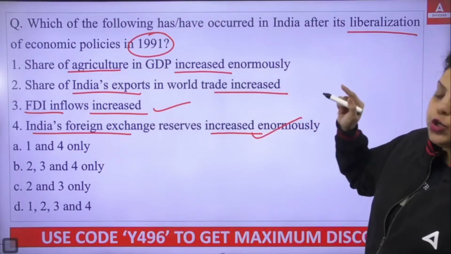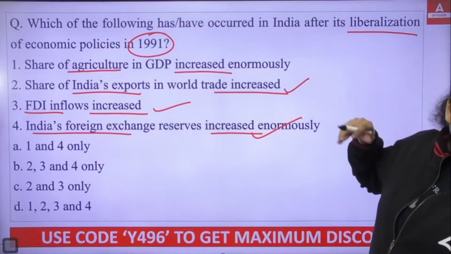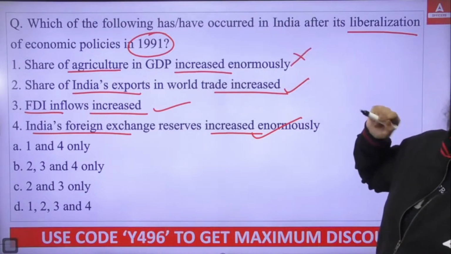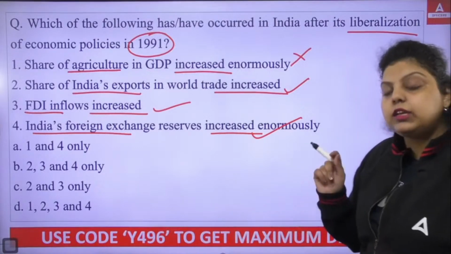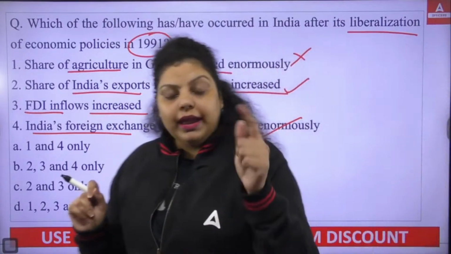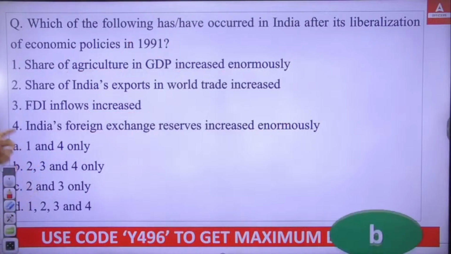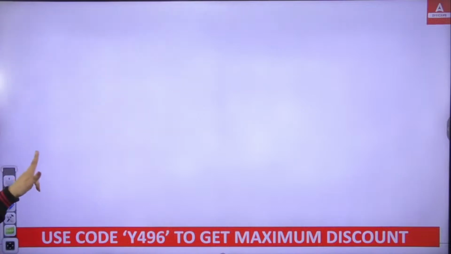The second is saying share of India increased to the export. That is also true. In the world export, India's share increased, that is also true. But this is not. Agriculture share is decreasing after the liberalization and the service sector contribution is increasing. So agriculture contribution is decreasing. So right answer will be B, second, third and fourth. Not the first one, but second, third and fourth is correct in context to what happened in India after the liberalization. So right answer will be B option.